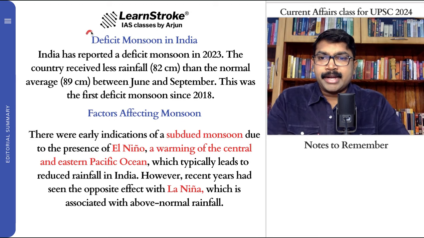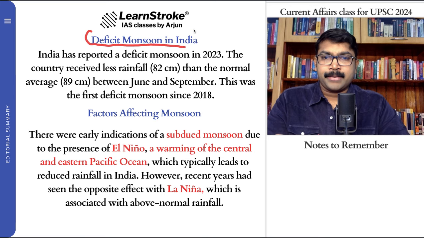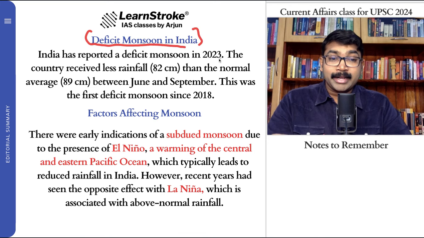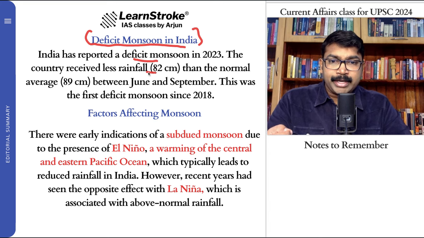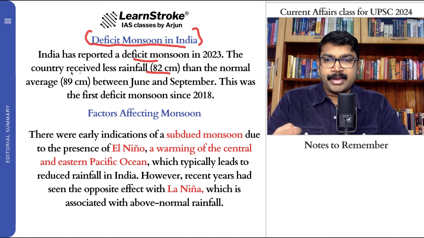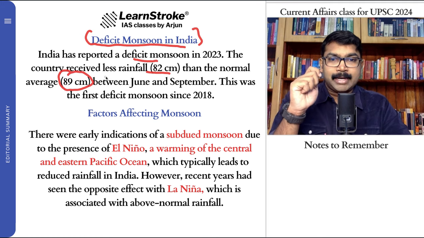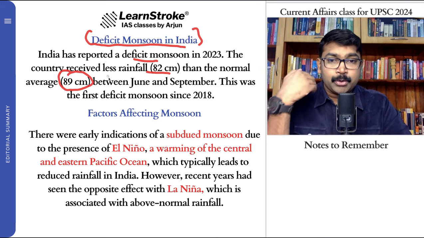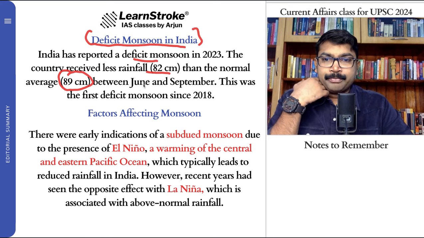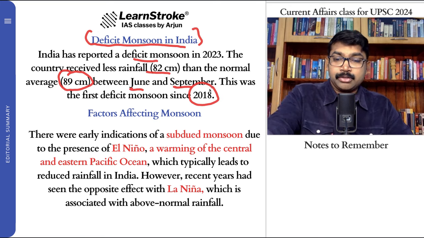So recently the article talks about deficit monsoons in India. Usually India is always known for getting good monsoon. So India has reported a deficit monsoon in 2023. That means it received less rainfall, close to 82 centimeter, than the normal average. Just the normal average, not even the increase. The normal average is 89. But we have even come down. It's not about high. We have come down below the normal, between June and September. So this was the first deficit monsoon since 2018. So that is also to be noted here.